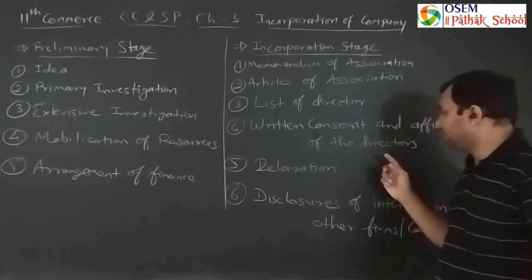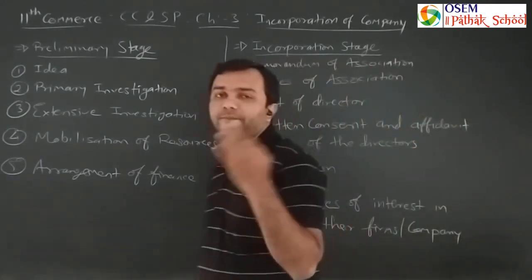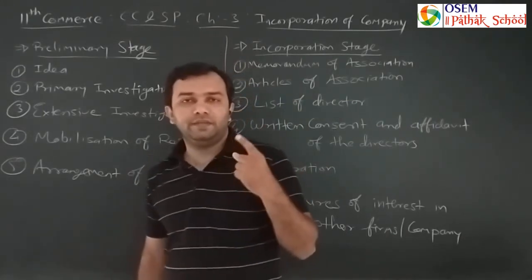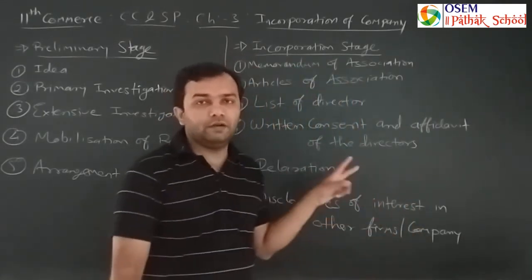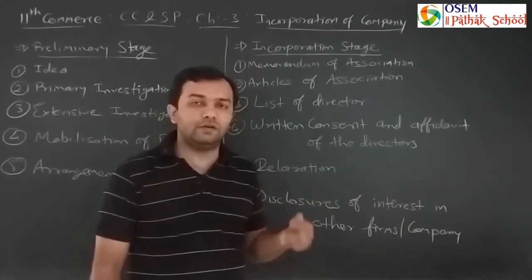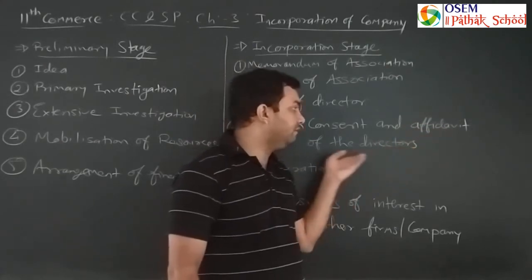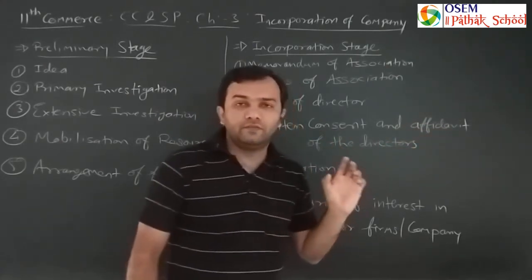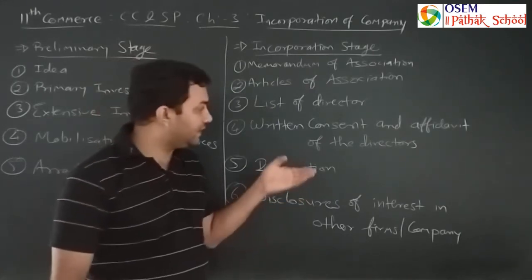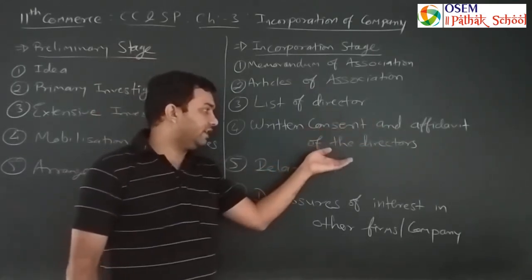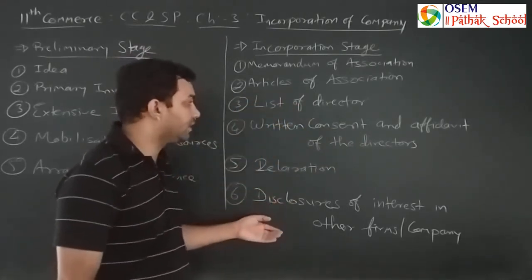And the affidavit of the directors. In the affidavit, they have to clear 3 things. First, they have not been convicted in any offense. They have not been involved in any financial fraud or such type of activity, and all the things given in the affidavit are true, full and final, and correct. There is no misconduct done during the process of formation of the company.